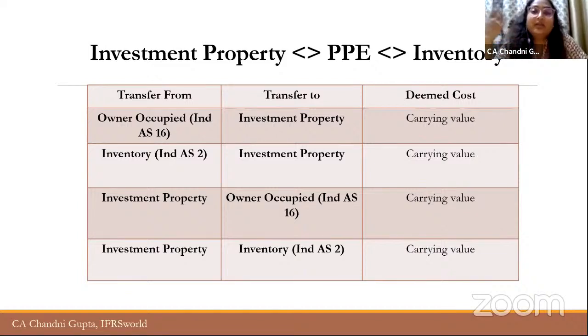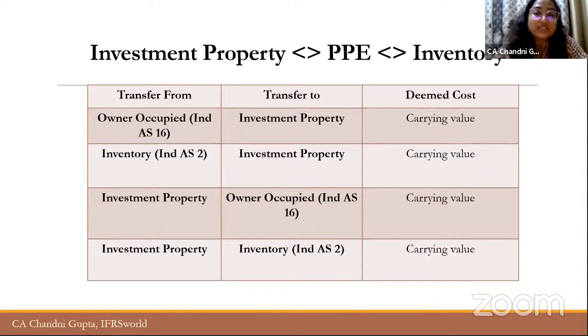But then later on, the company started a business of renting out properties, so it became inventory. In that case, what happens? How will the transition happen? You have to keep in mind that the carrying value of that asset, of that building, does not change.